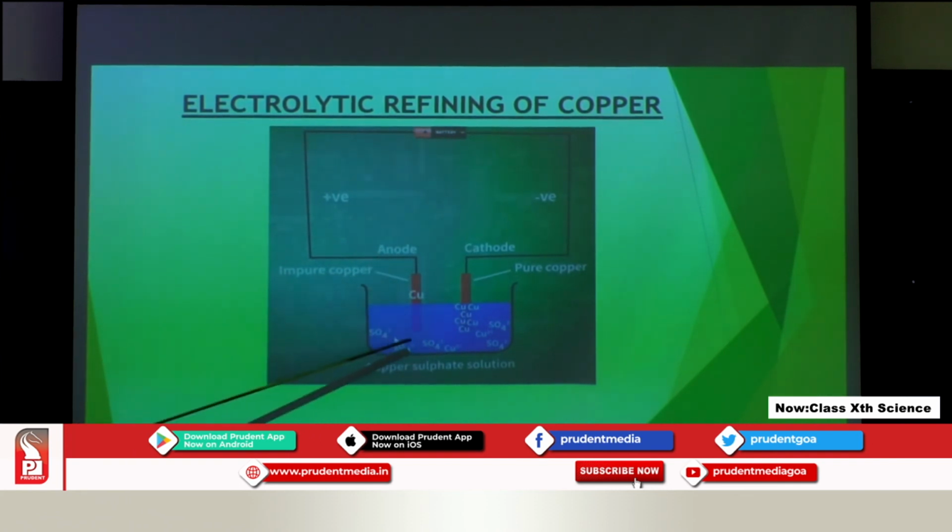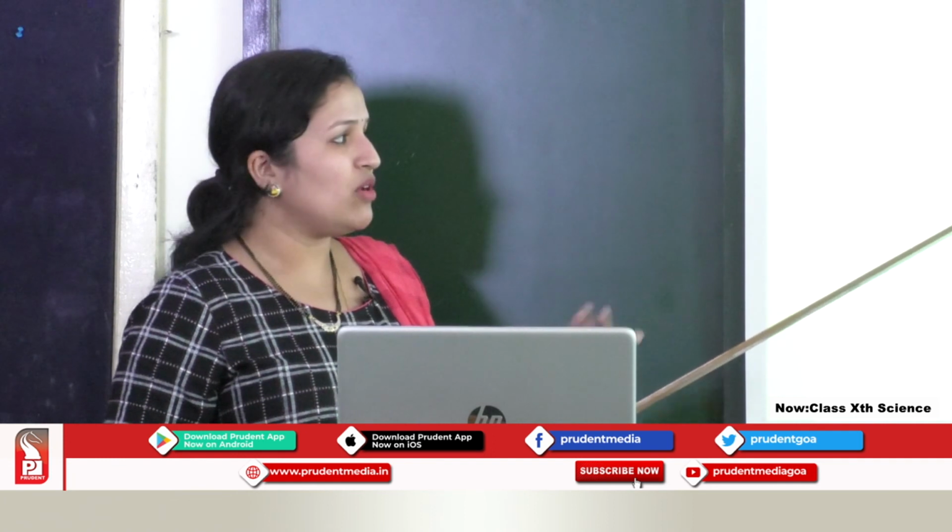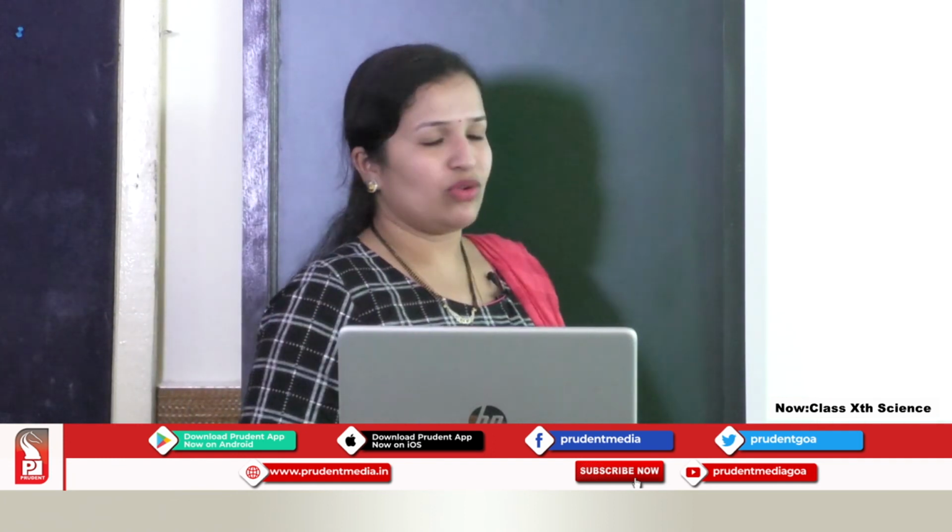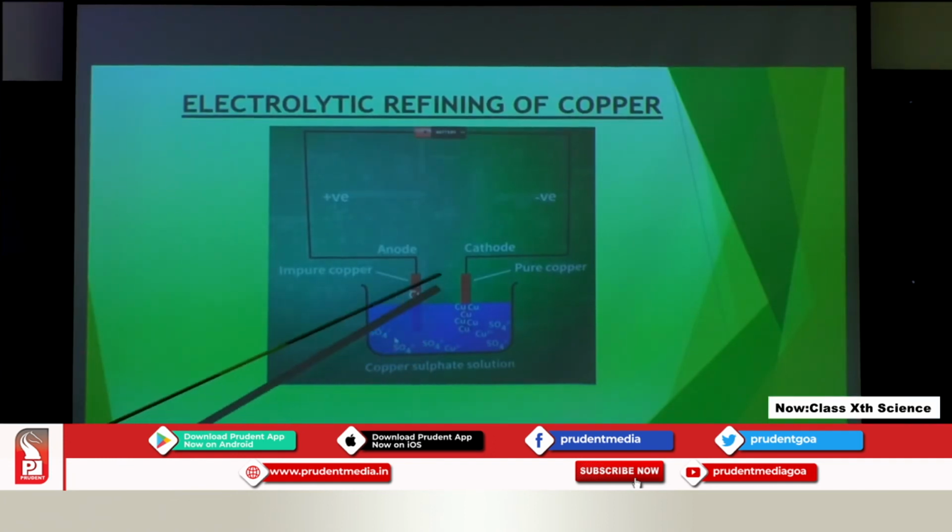The plate will become thinner, but on the contrary the pure copper deposited at the cathode will make the strip of pure copper very thick. So, more copper goes on depositing on this cathode. This way the cathode has fully pure copper metal. So, this is the process of electrolytic refining of copper.